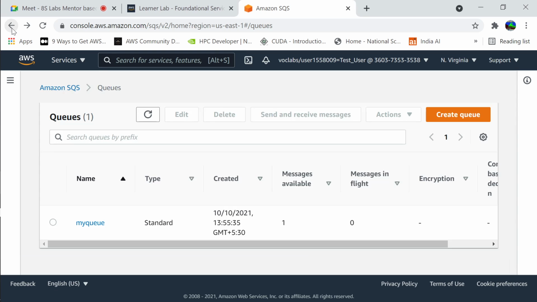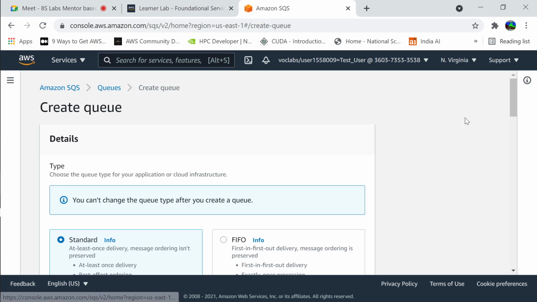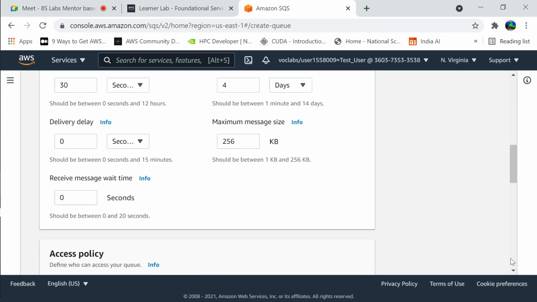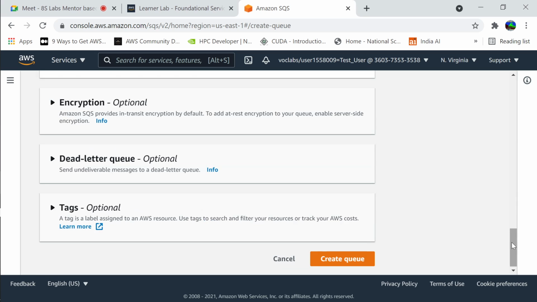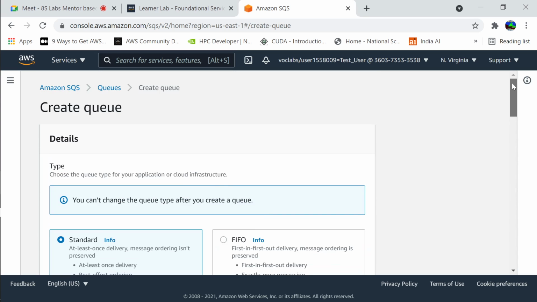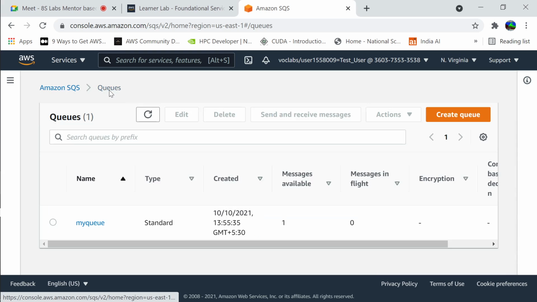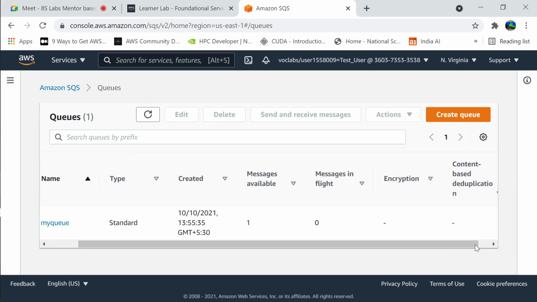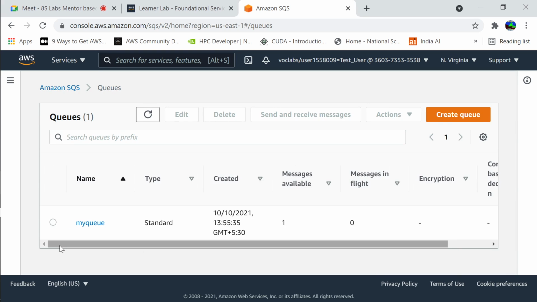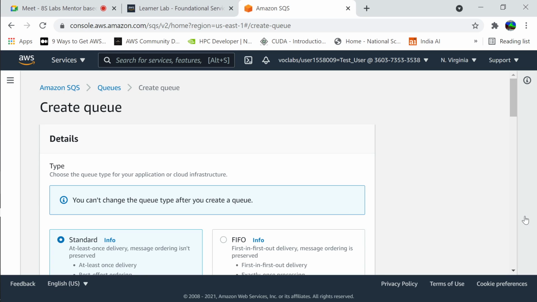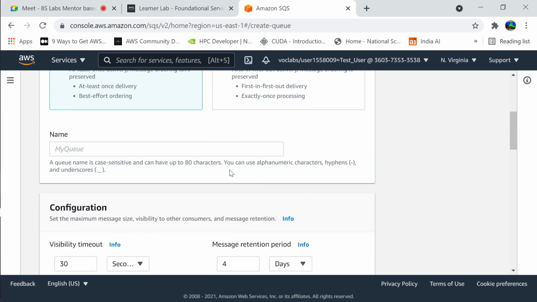Oops. My queue didn't save, is it? I created the queue, huh? Why is it gone? My SMS queue.